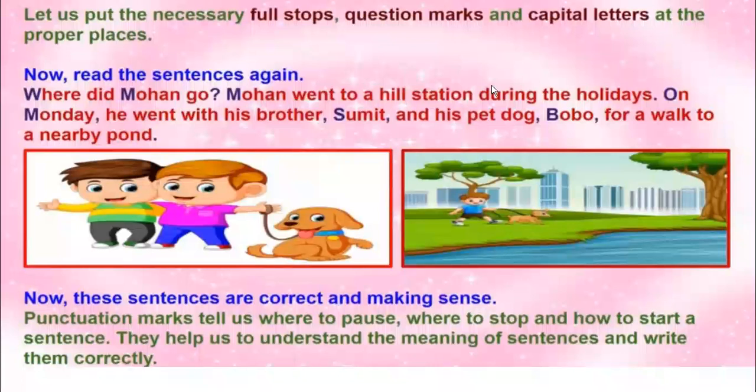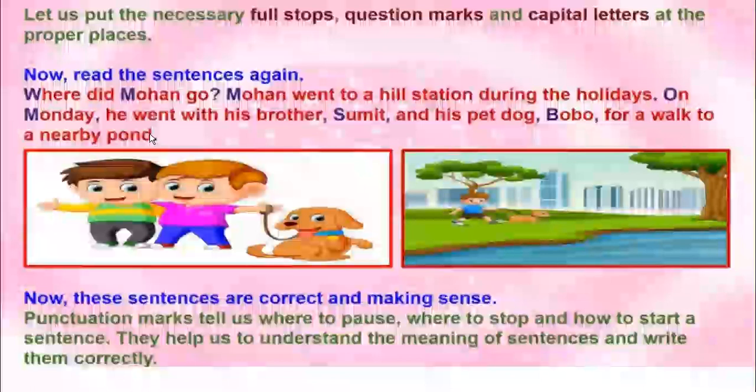Mohan went to a hill station during the holidays. Now it is a normal sentence, just put a full stop. On Monday, he went with his brother Sumit and his pet dog Bobo for a walk to a nearby pond. Now, On is the first word. That's why I have capitalized O. Monday is the name of a day, and he went with his brother Sumit. Now we are telling that with his brother Sumit and his pet dog Bobo. That's why I put a comma in between. Okay, for a walk to a nearby pond, and after that we put a full stop.